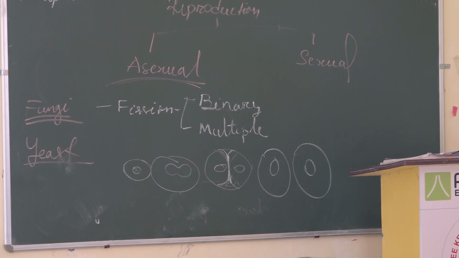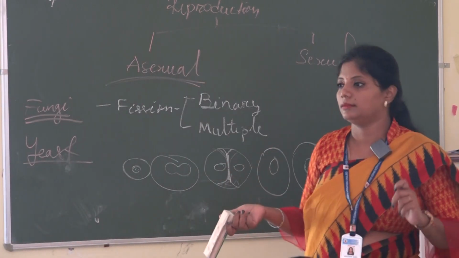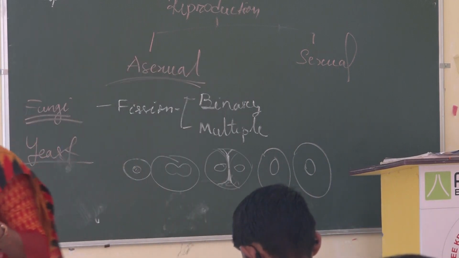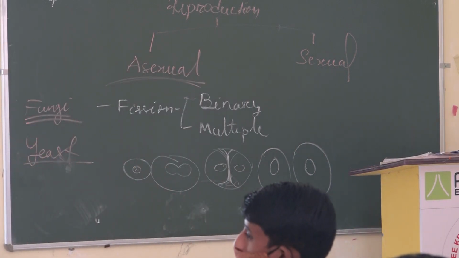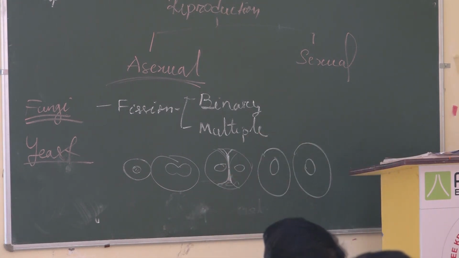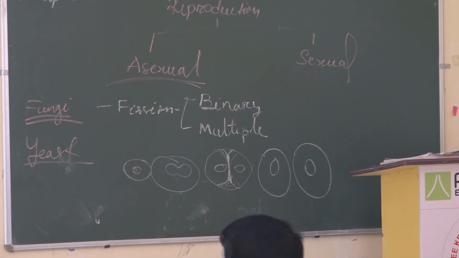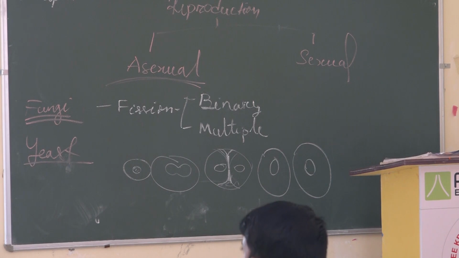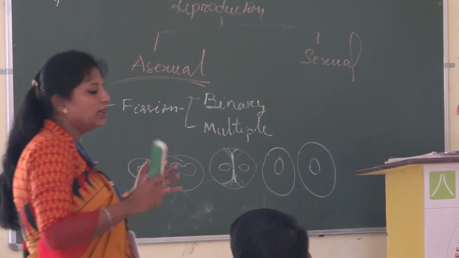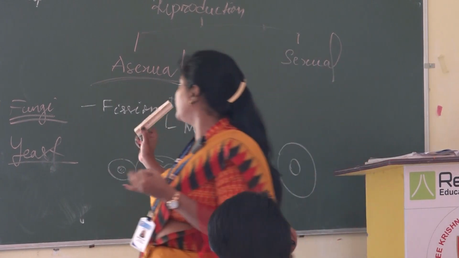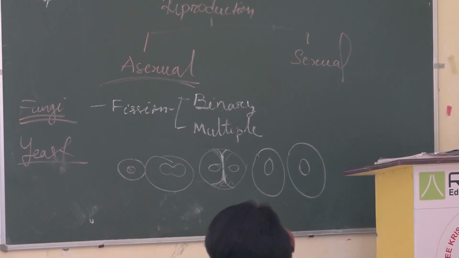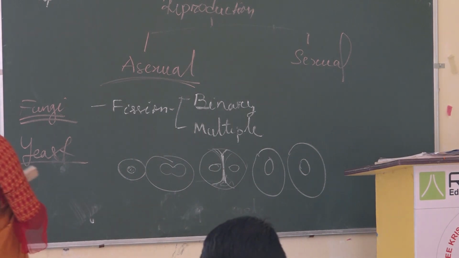Then what is the particular structure present inside the nucleus which will carry the gene? DNA, right. So during these stages of reproduction, this DNA has to make an exact copy of itself, which we term DNA replication. So all these cases we have already finished, that is fission, which is binary and multiple fission. Along with that, the second one that we know is budding.